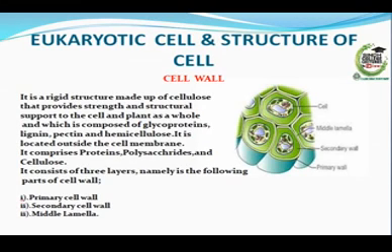Cell wall. It is a rigid structure made up of cellulose that provides strength and structural support to the cell and the plant as a whole, and which is composed of glycoproteins, lignin, pectin, and hemicellulose. It is located outside the cell membrane. It comprises proteins, polysaccharides, and cellulose. It consists of 3 layers, namely the following parts of the cell wall.